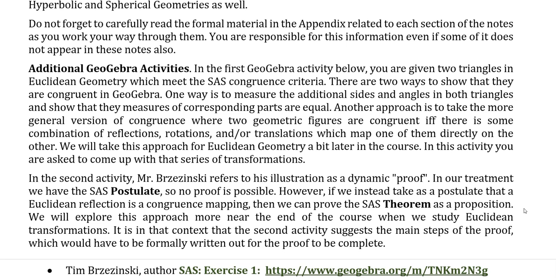Students in my class should be sure to be reading through the material in the appendix related to each section of the notes. As you work through them, you're responsible for this information, even if some of it doesn't appear earlier here.